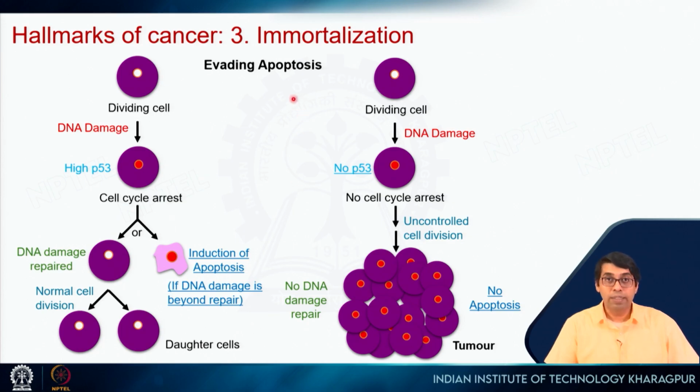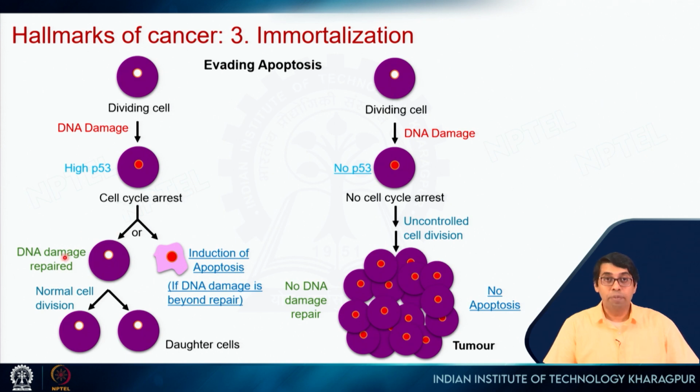Third one is immortalization. So, let us say this is a normal cell. It is a stem cell, let us say it divides, and while that division is happening, there is some form of DNA damage, right. So, in that case, it will induce this DNA repair mechanism. One of the proteins that is involved in this is named P53. We will see P53, it is also called the guardian of the genome. So, what it will do is it will first arrest the cell cycle, it will stop the cell cycle, it will recruit the DNA damage repair proteins. So, the DNA damage can be repaired, and once that happens, it will allow the cell to proceed through the cell division. So, daughter cells are formed.